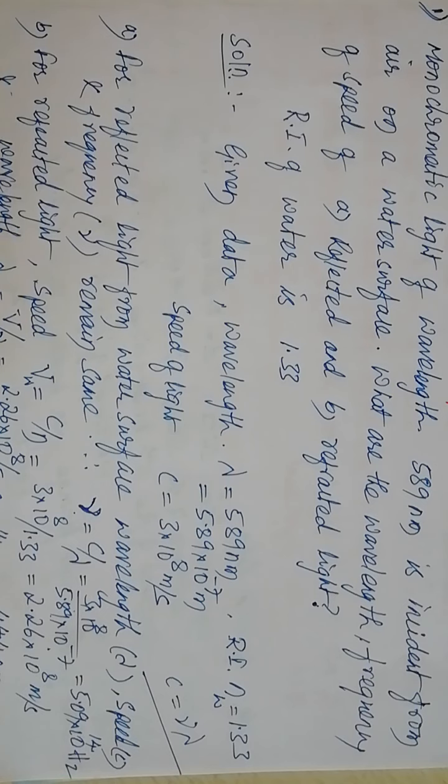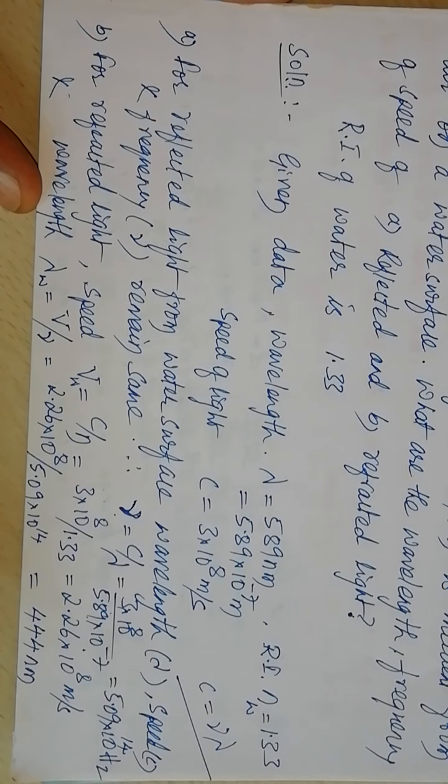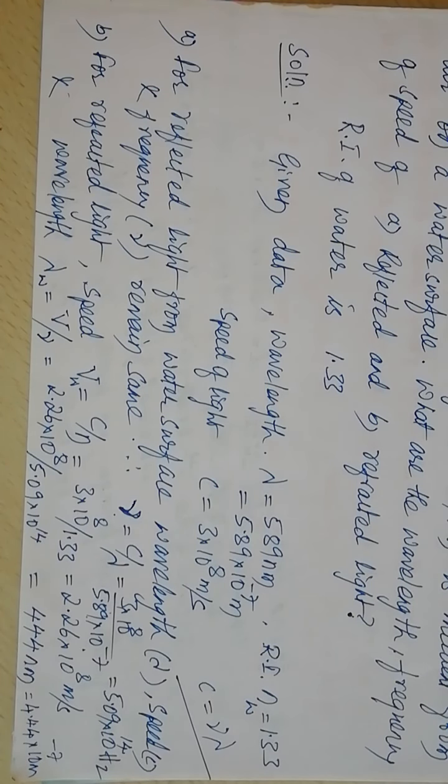The new wavelength of light in water, lambda_w, equals speed of light in water divided by frequency. Speed of light in water is 2.26 into 10 raised to 8 meter per second, divided by frequency, 5.09 into 10 raised to 14. On simplification, it comes out to be 4.44 into 10 raised to minus 7 meter, which is the same as 444 nanometer.